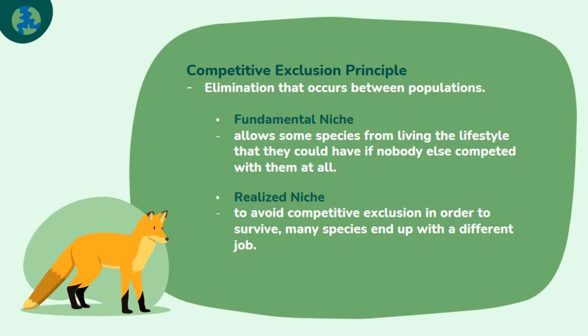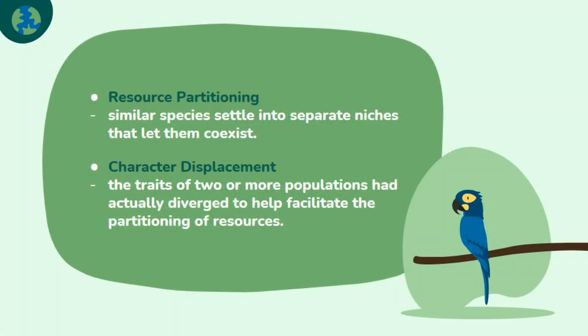The reasons are: first, not all resources are limiting, and second, most species are adaptable enough to find a way to survive in the face of competition through niche. Fundamental niche describes the lifestyle that a species could have if nobody else competed with them at all. Few, if any, species ever get to live that way. Instead, because of the need to avoid competitive exclusion in order to survive, many species end up with a different job, and that's called a realized niche. When similar species settle into separate niches that let them coexist, the phenomenon is known as resource partitioning.